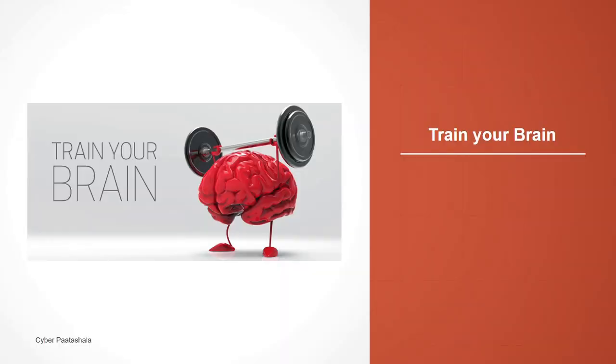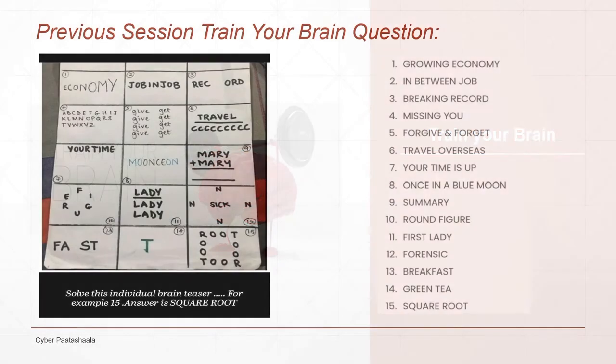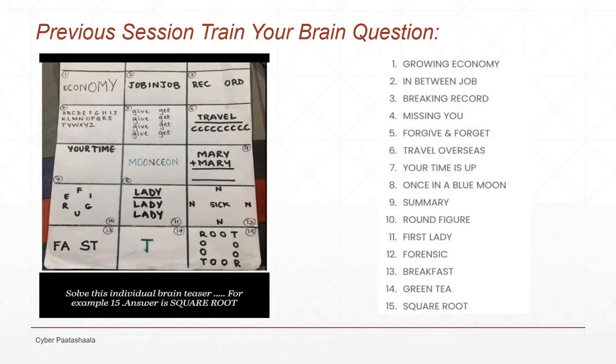Next is the train your brain session. Previous session's train your brain question is, here in this diagram we have 15 riddles and there is a hidden word or a statement inside each riddle and we need to identify them. So here are the answers.